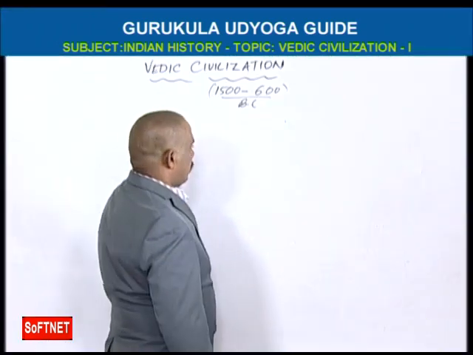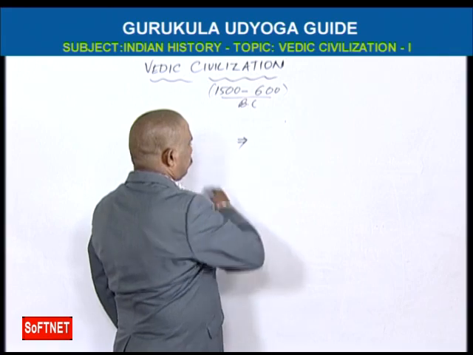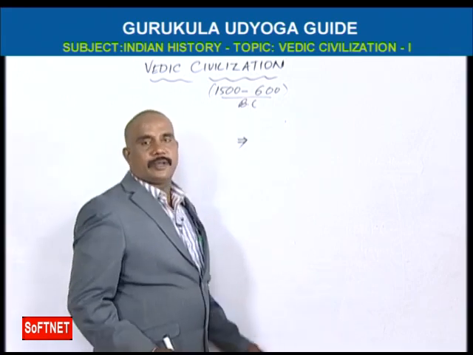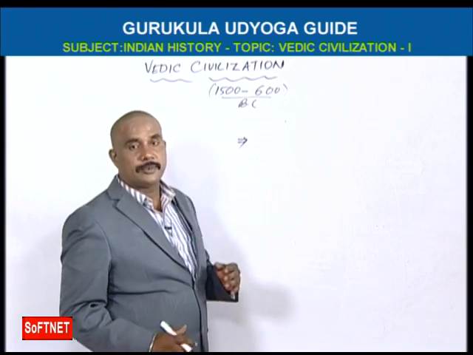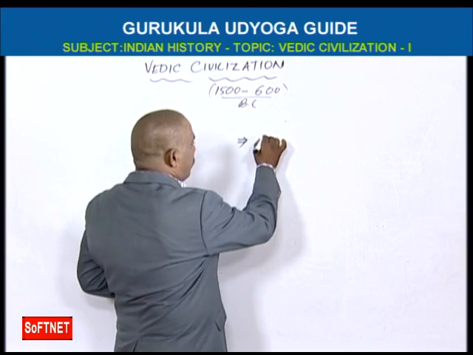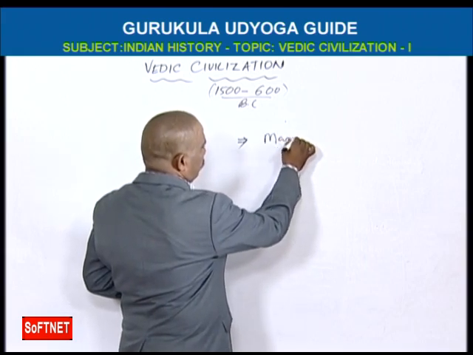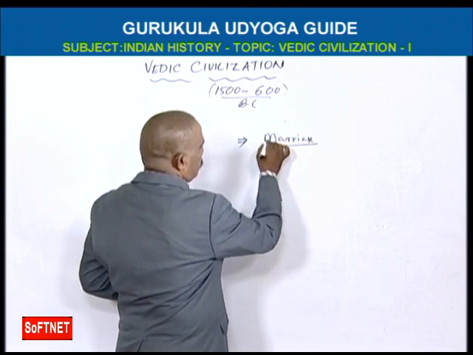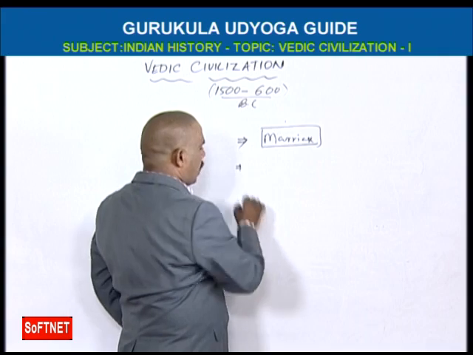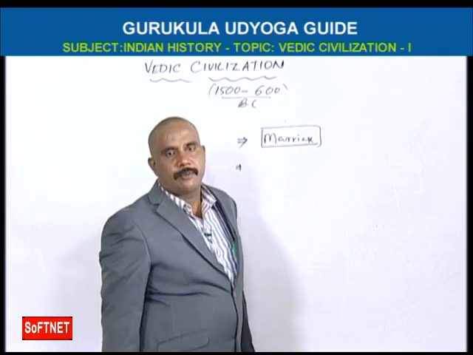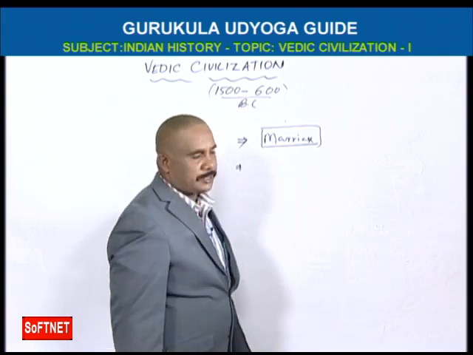So in the Rigveda we have the Varna system also, and we explain about the Varna system. And here the marriage system also entered. Marriage systems means, you see, we have 8 kinds of marriages.